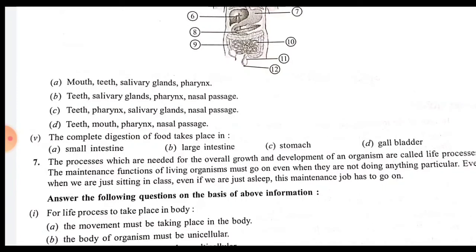The complete digestion of food takes place in option A, small intestine, option B, large intestine, option C, stomach, and option D, gallbladder. All of you have to know about that.